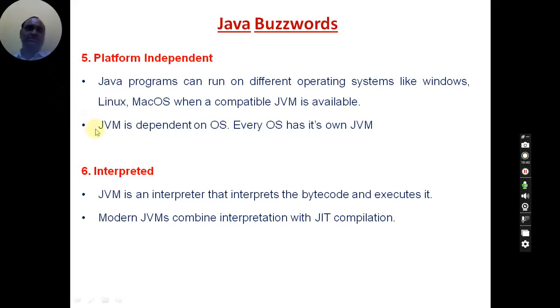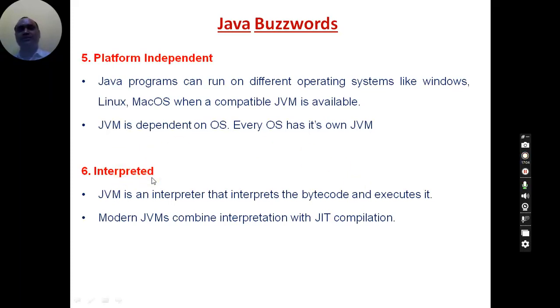So JVM is a Java interpreter. Since JVM is an interpreter, Java is called an interpreted language. JVM takes bytecode as input, reads it line by line and executes the program line by line. Because of this reason it is called an interpreted language.